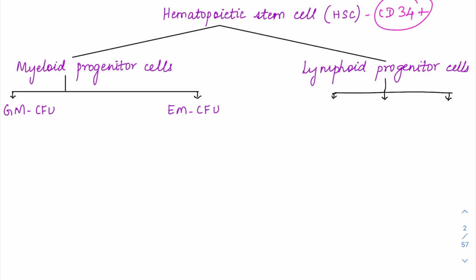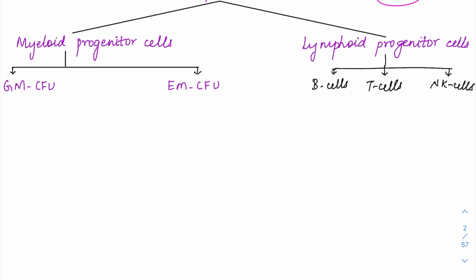GM is for granulocyte and monocyte, while EM is for erythrocyte and megakaryocyte. So RBCs, WBCs and megakaryocytes are going to be formed under the myeloid progenitor cells except lymphocytes. The lymphocytes alone are going to be formed by the lymphoid progenitor cells. Lymphoid progenitor cells are going to give rise to B cells, T cells and NK cells.